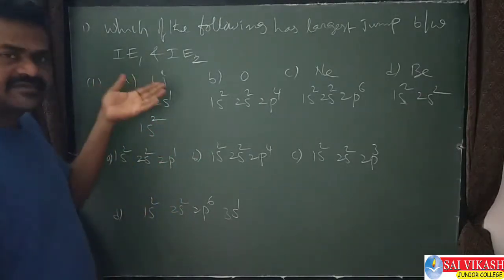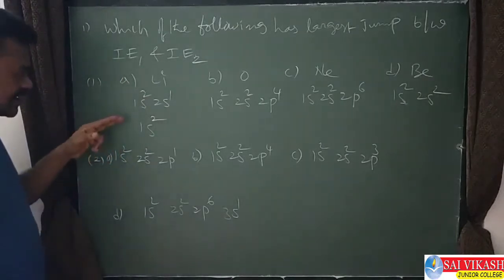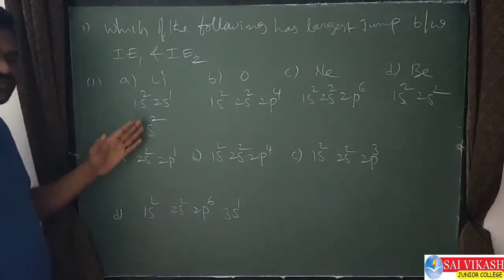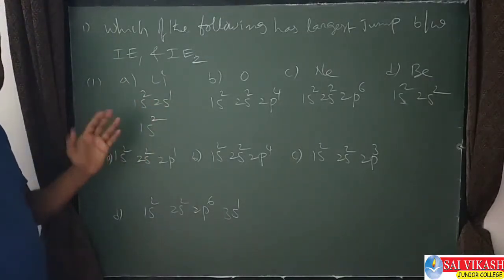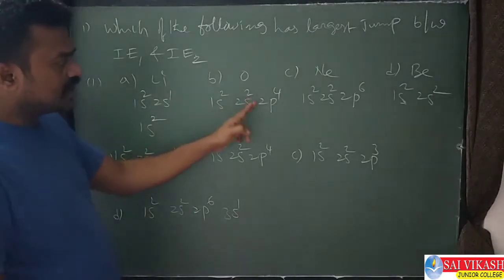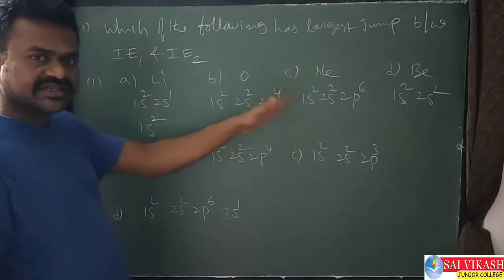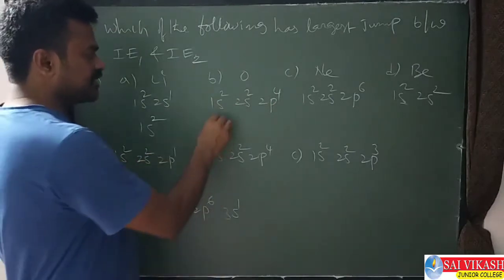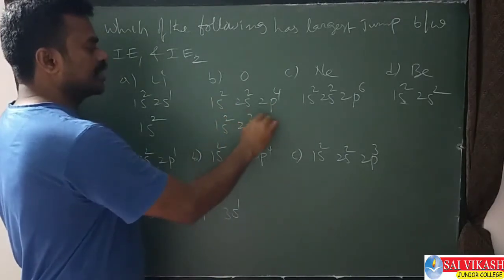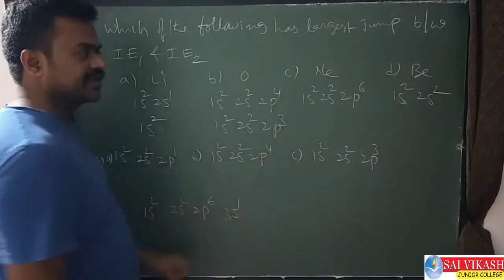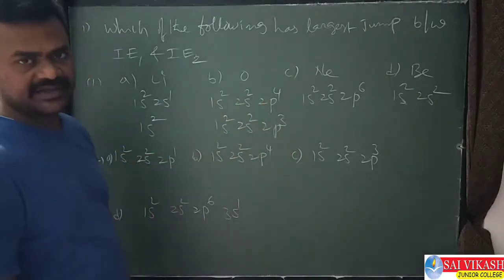So lithium becomes Li+. The Li+ configuration is 1s2 after removing the valence electron. Similarly, in oxygen, after removing its last electron, the configuration becomes 1s2 2s2 2p3; 2p4 becomes 2p3.